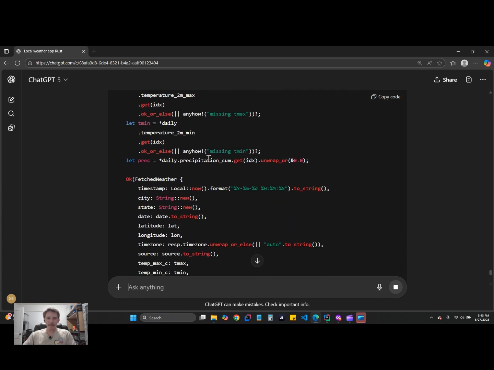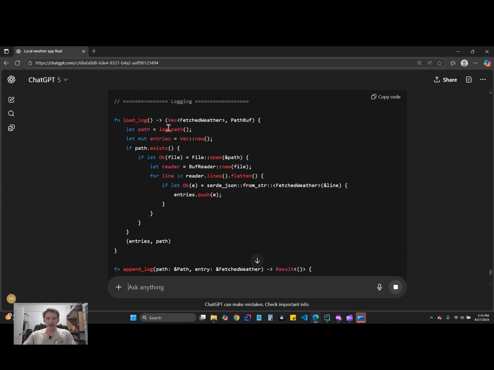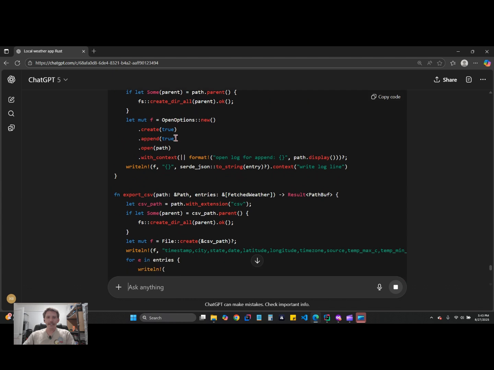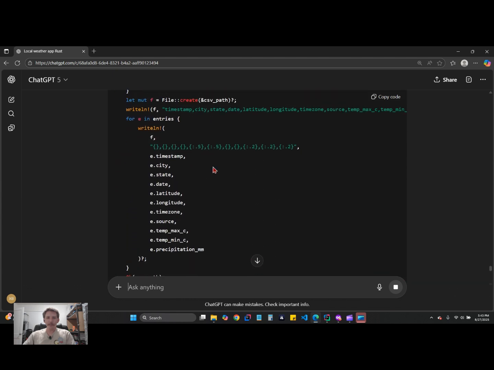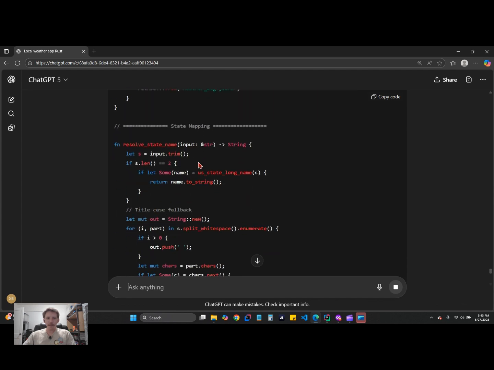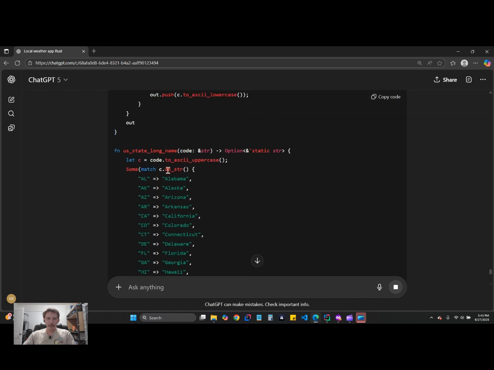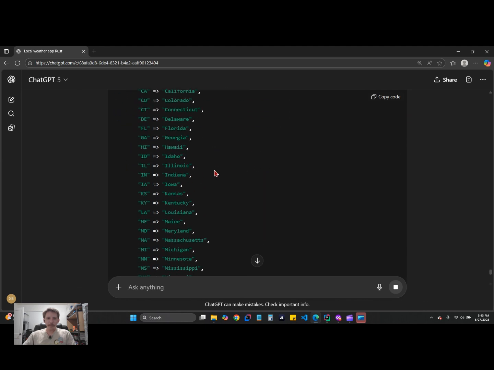I'm oversimplifying things, but that's basically what it's doing. It's making some HTTP requests or something like that. And let's see, it's appending a log. There's the export CSV function, so you can export all your data, which is always good. Oh, there we go. For some reason, it's got all the state names hard coded in there.